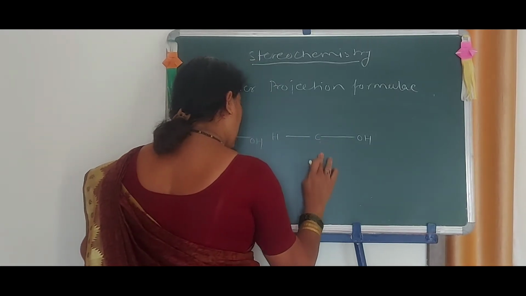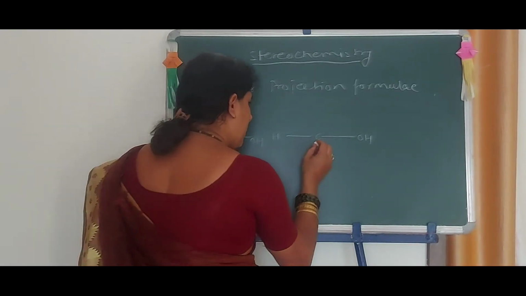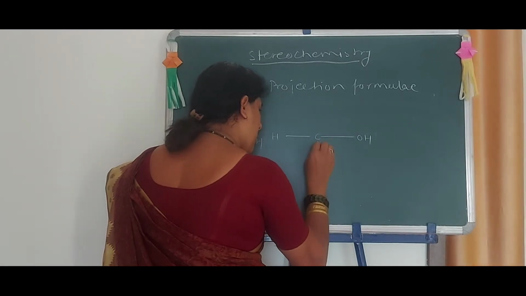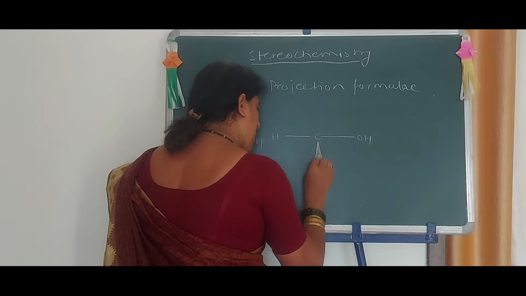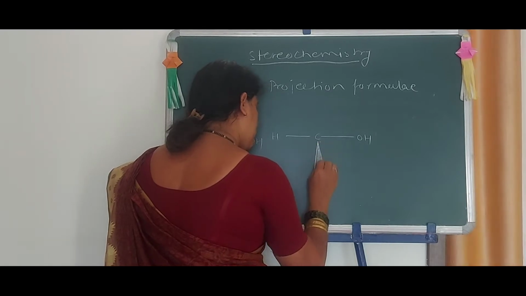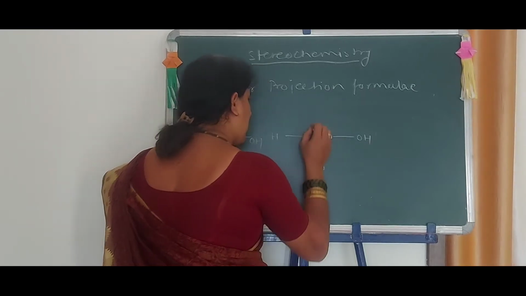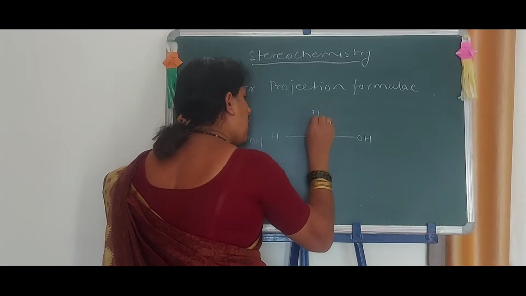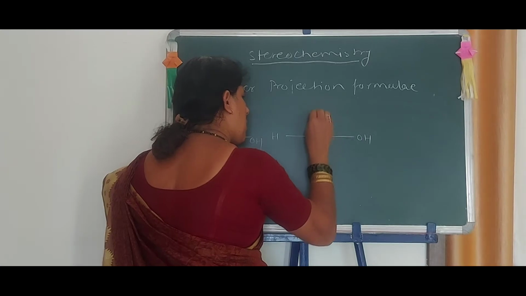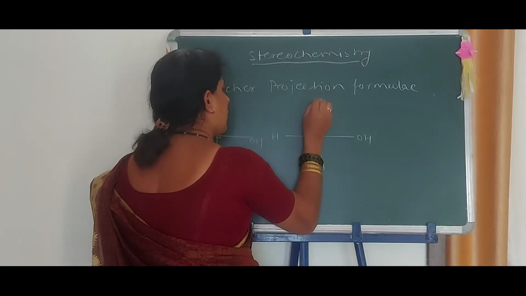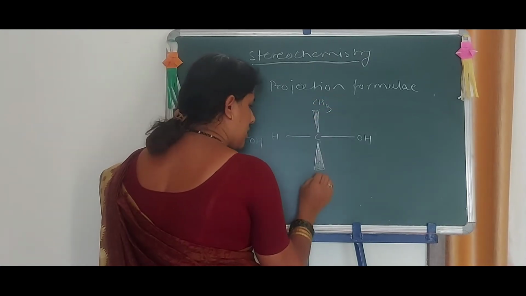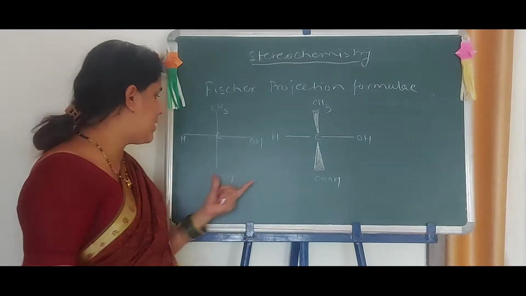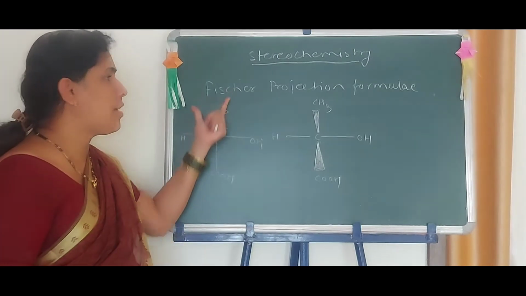From here we have to draw the wedge-shaped bond. CH3 and COOH. This is the representation of the dotted line. This is the representation of a Fischer projection.